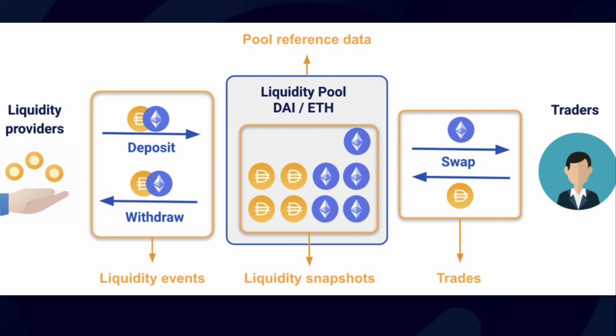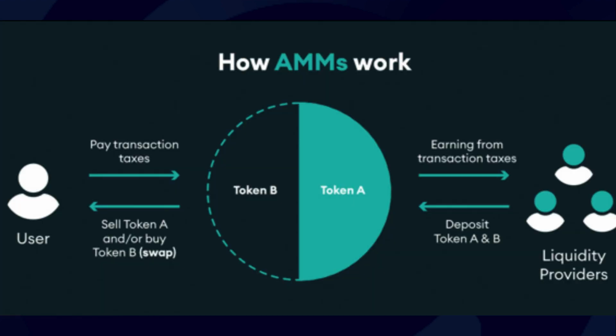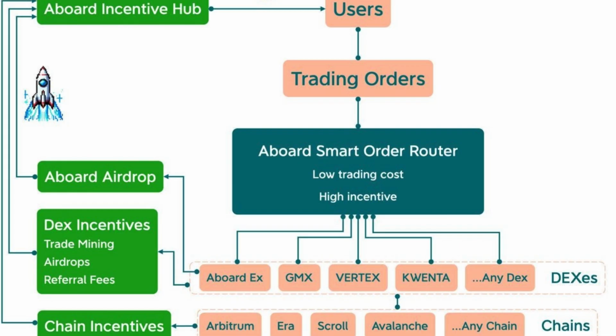Automated market making. DALPs utilize automated market making algorithms, such as constant product, e.g., Uniswap, or constant sum, e.g., Balancer, to determine asset prices and execute trades based on supply and demand dynamics within the pool. Fees and incentives. DALPs generate revenue through trading fees charged on transactions within the pool, which are distributed among liquidity providers as incentives for their participation and contribution to the liquidity pool.